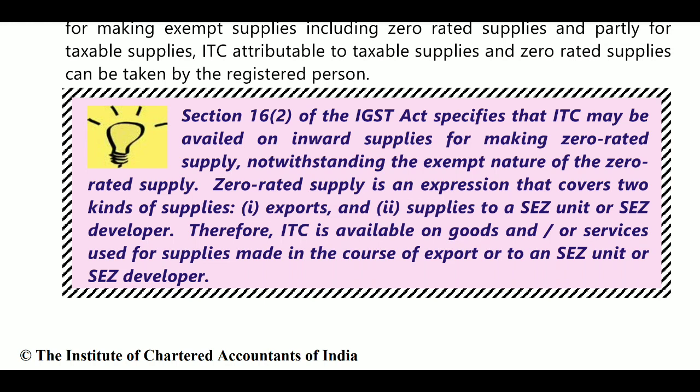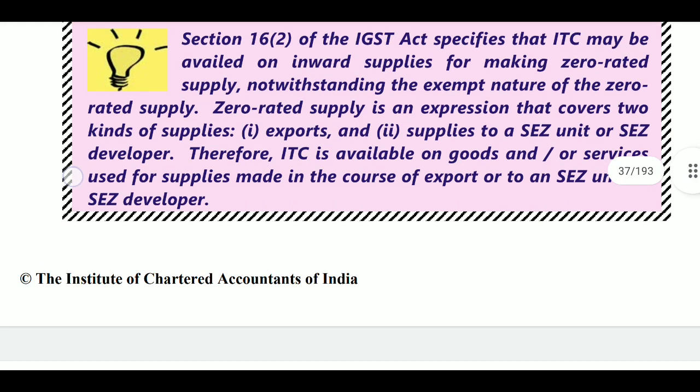But notwithstanding the exempt nature, zero rated supplies is an expression that covers exports and supplies to such units or such developers. Therefore, ITC is available on goods and services used for supplies made in the course of exports or to such units or such developers. This will also be considered for ITC.